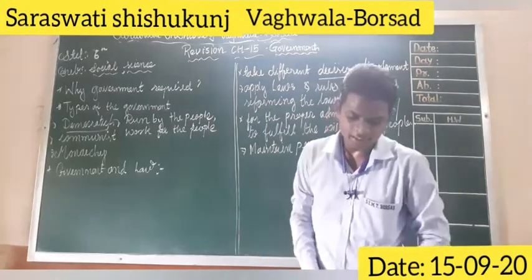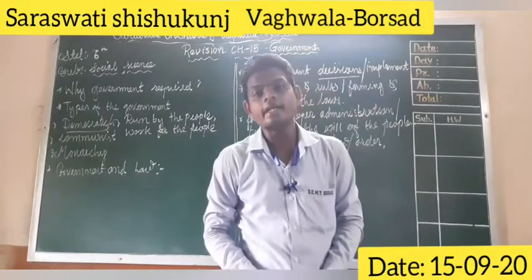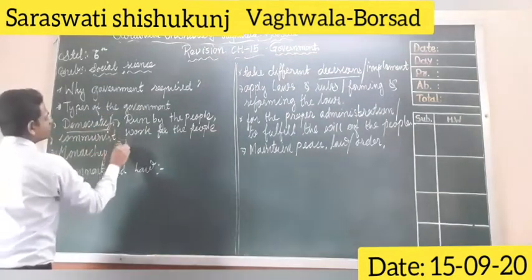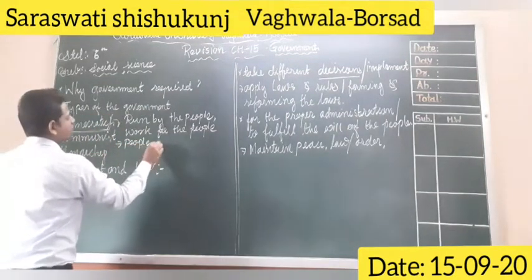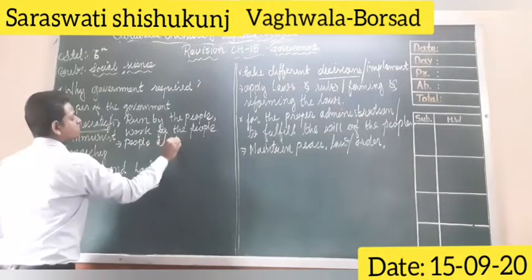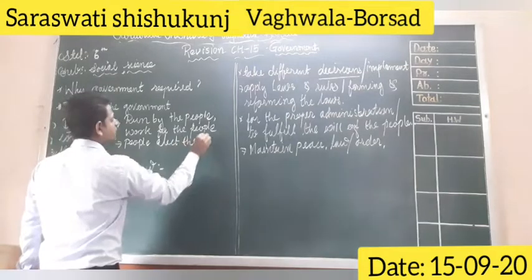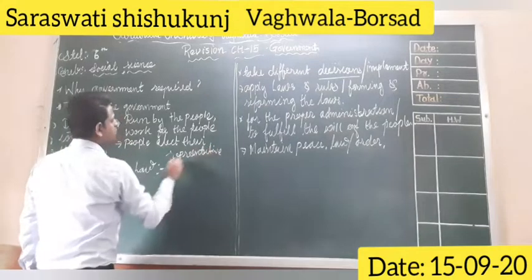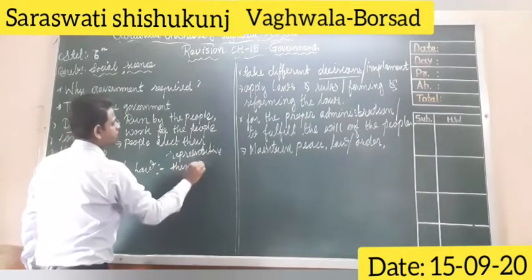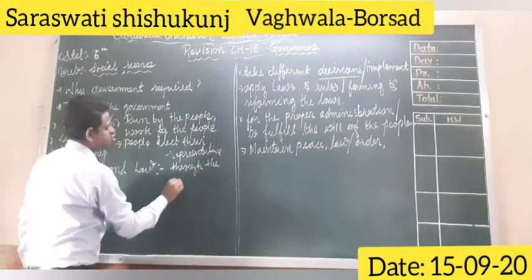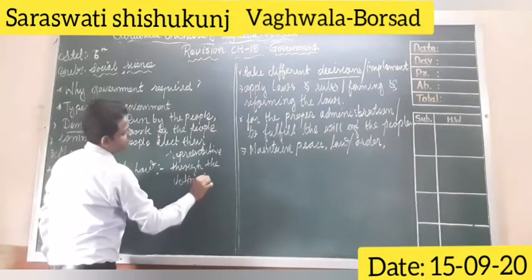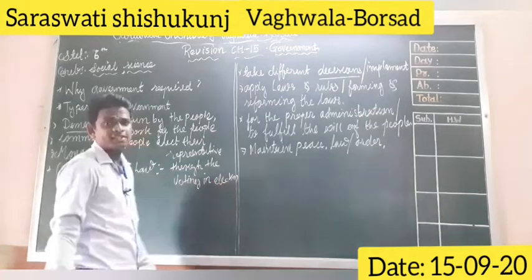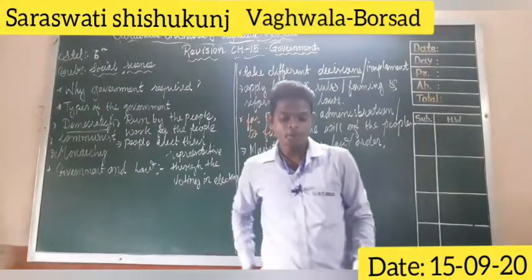So in democracy, people elect a representative through voting. In democracy, people elect their representative through the election, through voting in the election. So this is the basic idea, the concept of democracy.